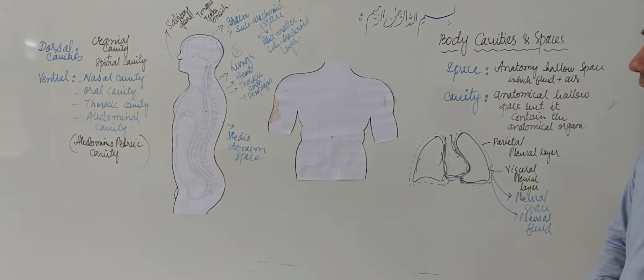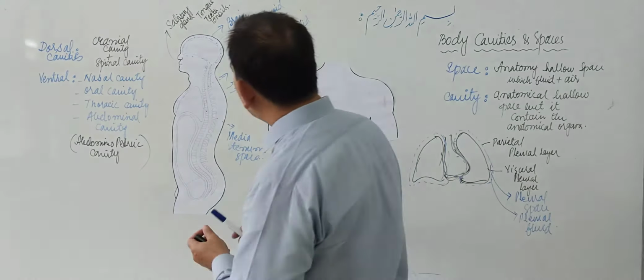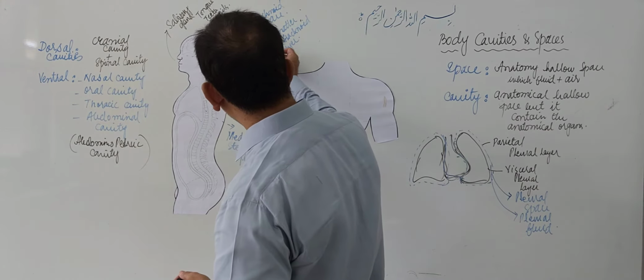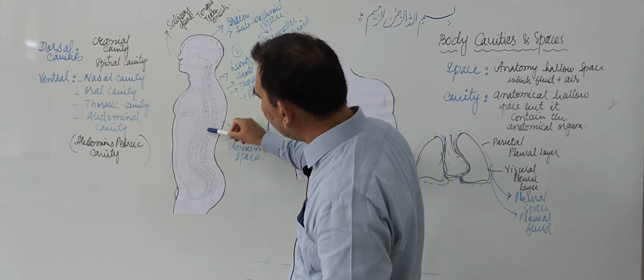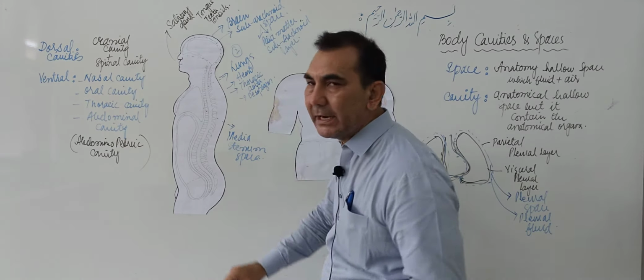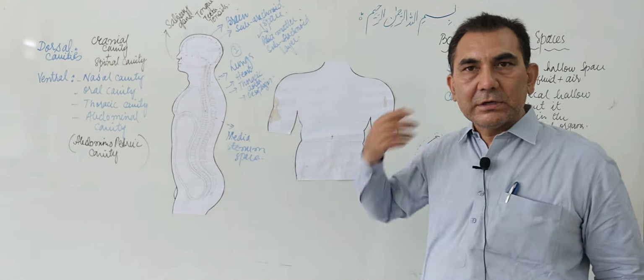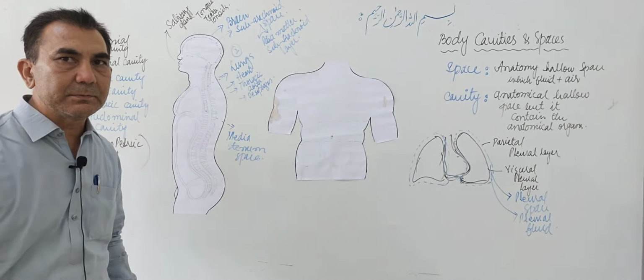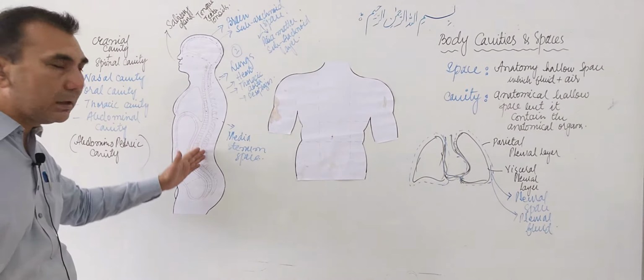Now, as I told you earlier, at the back side is another dorsal cavity, the spinal cavity, which is present inside the vertebral column.